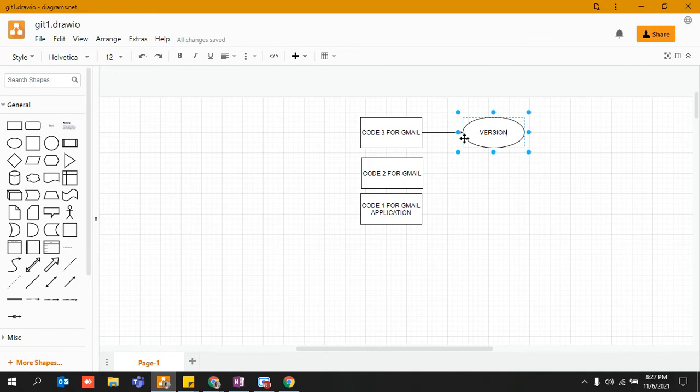This was my version 3, right? This was my version 2, let's say. And that was my version 1, the very first version. All these things would be simply managed by Git, and GitHub will manage all the repositories that you create with the help of Git, right? So GitHub will manage all your Git repositories. And how I'm coming on to that as well, right?